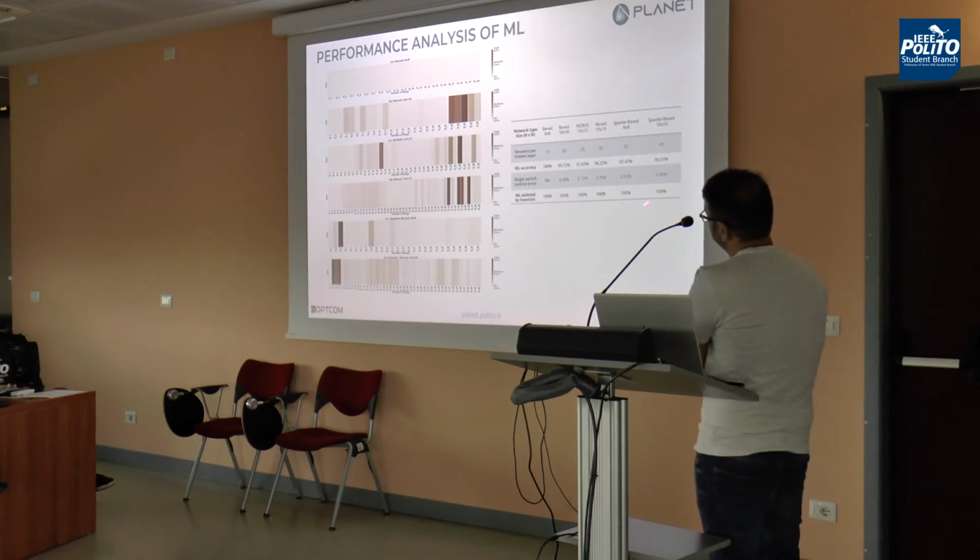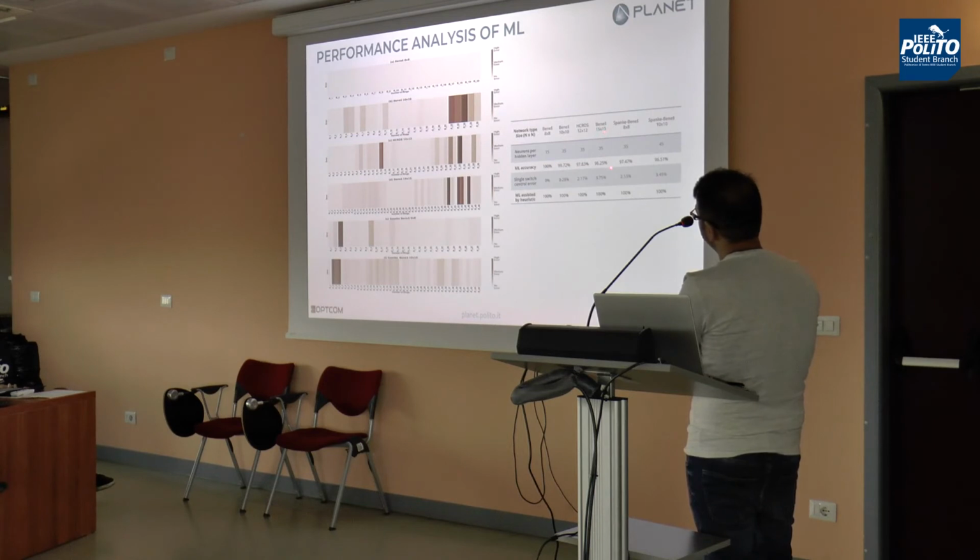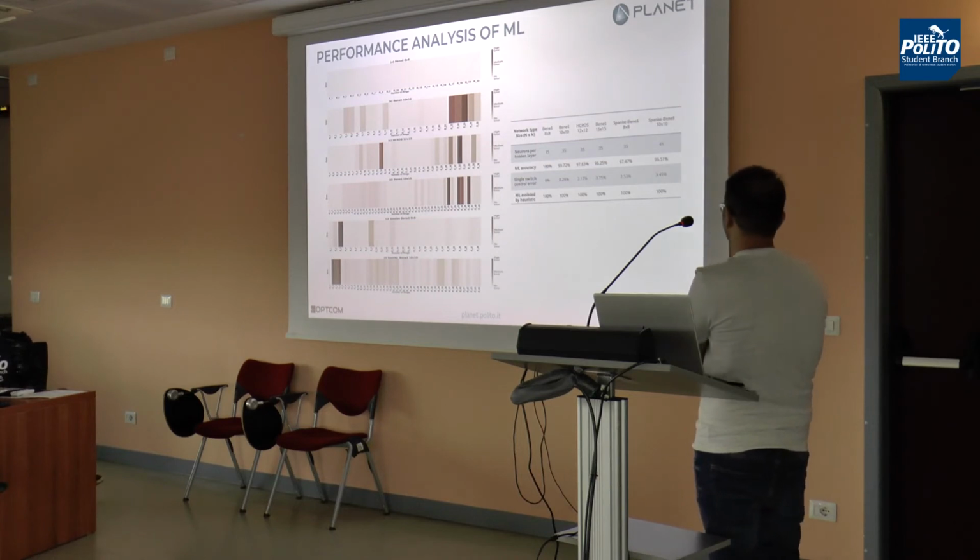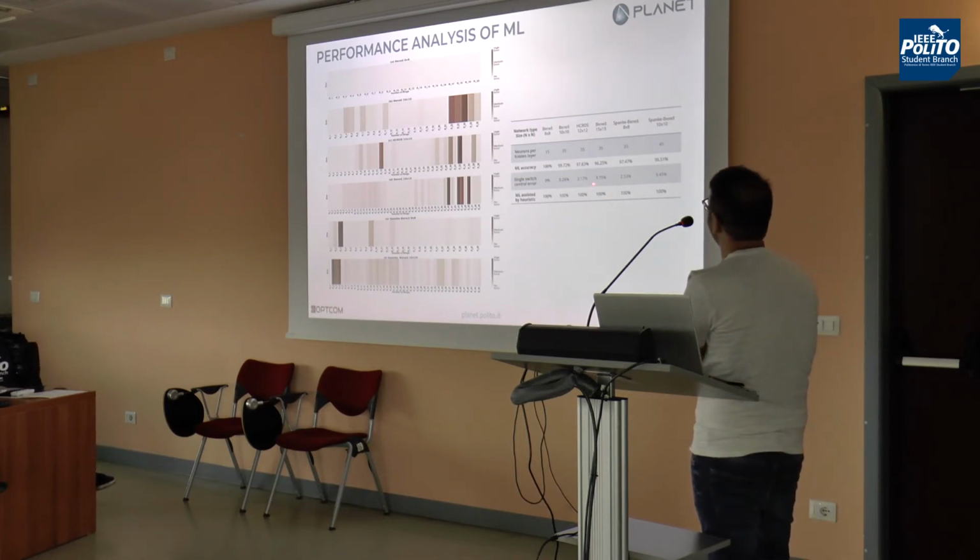Here are the statistics of the results. You can see for Benes 15 cross 15, we have the worst case, which is almost 96% accuracy with the machine learning for predicting the control state. This is further optimized, and we reach almost 100% using a simple heuristic in addition to the machine learning module.